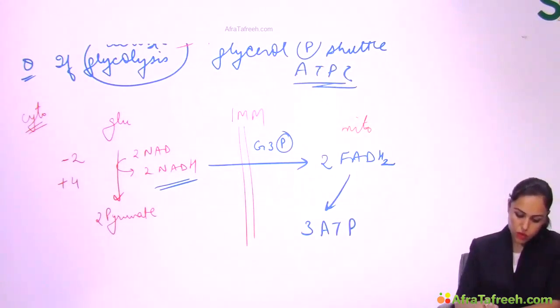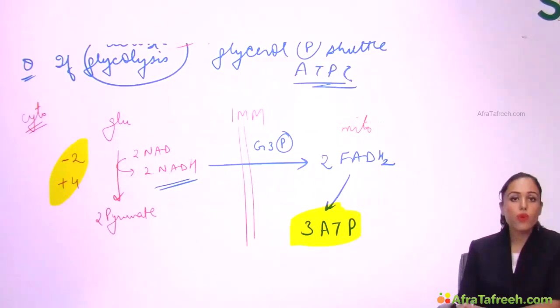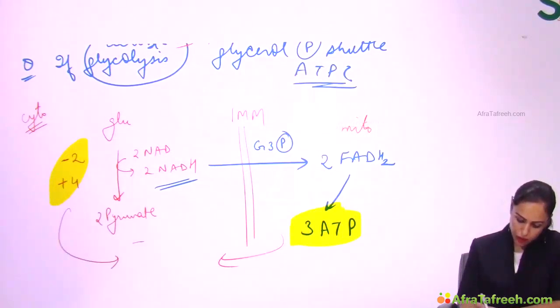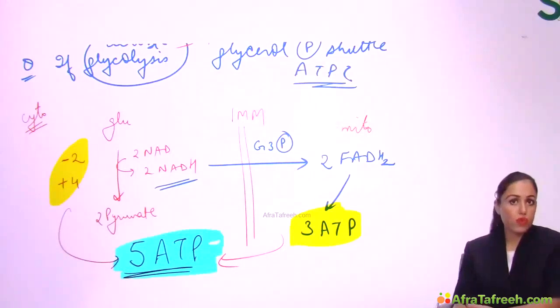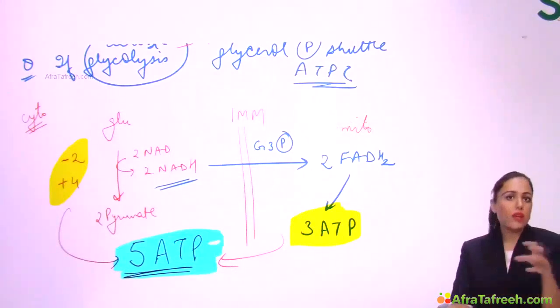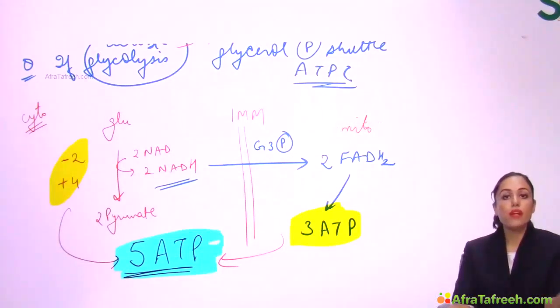So you have to count the total: -2 + 4 + 3 ATPs, and your answer will be 5 ATPs. Now instead of 7 ATPs which we normally get via the malate shuttle in glycolysis, now with the glycerol phosphate shuttle, aerobic glycolysis will give you 5 ATPs, right? So 5 ATPs is the answer to this question.